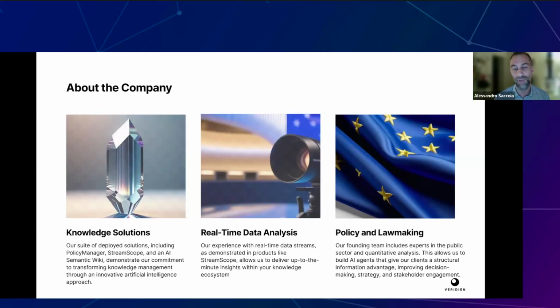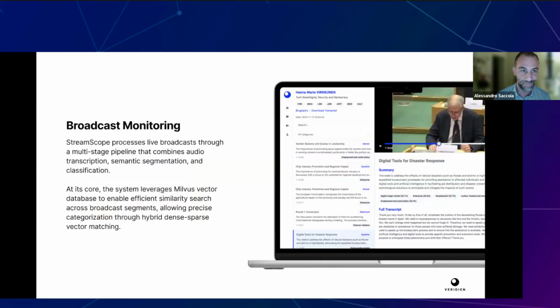And we focus on policy and lawmaking. So our founding team, as I said, includes an attorney and a couple of people that are very expert in quantitative analysis. Because of this, we try to create AI agents that can give our clients and customers an advantage in understanding what is going on in their sector.